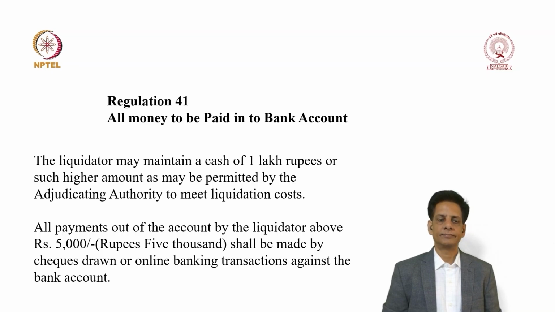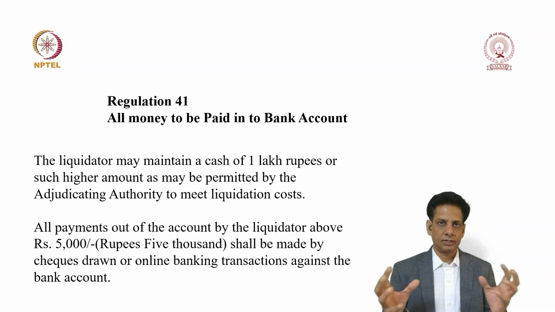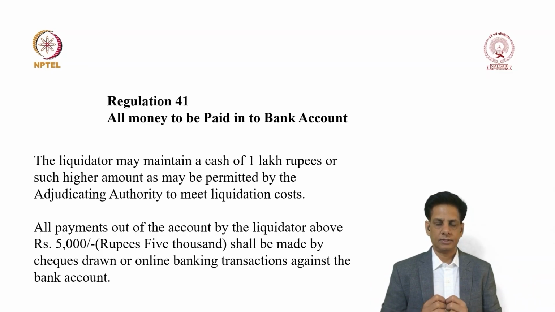The first part says liquidator may maintain a cash of 1 lakh rupees. So what we are saying is, if the liquidator has collected a sum total of 5 crores from different sources as a liquidator, then he shall immediately deposit all this money in the bank account. However, if he feels that there is certain cash that is immediately required for petty expenses, then he may keep rupees 1 lakh with him as cash and the rest of the money should go to the bank account.